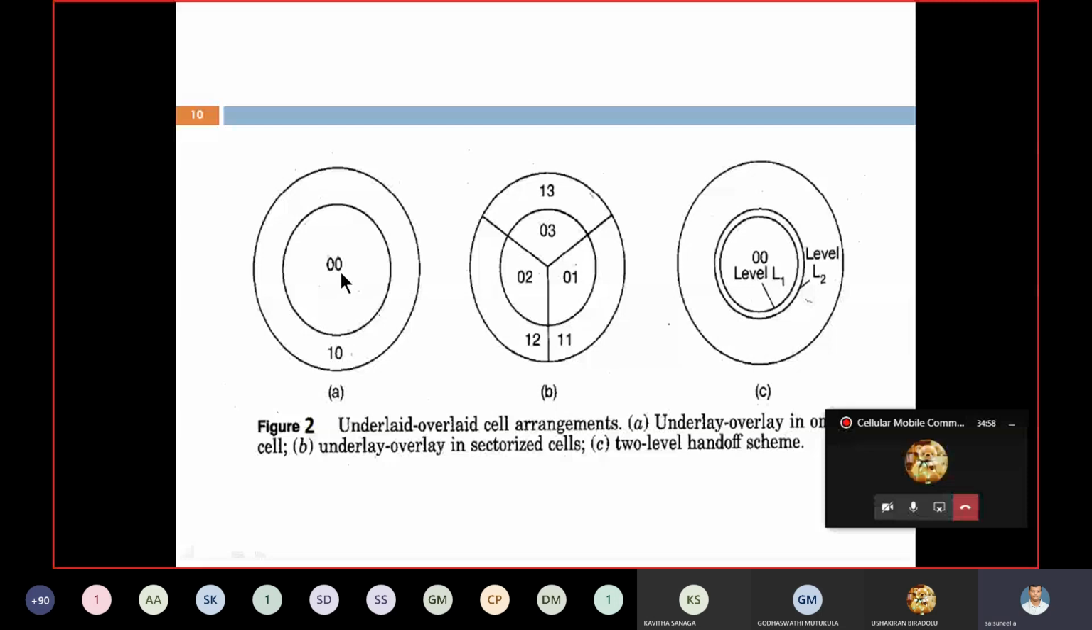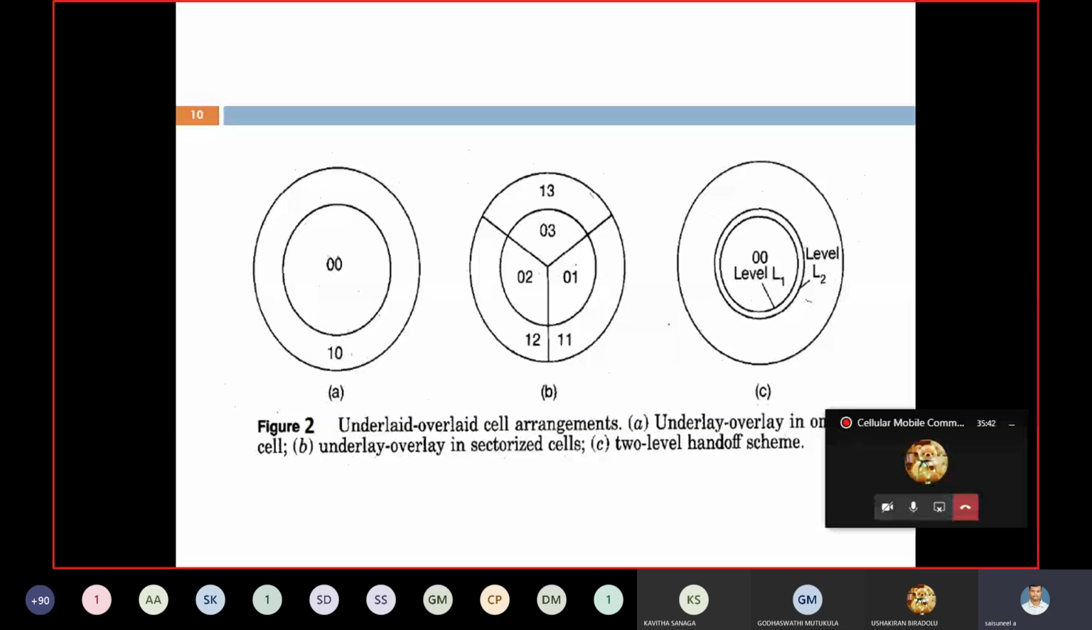Whenever the mobile unit is nearer to the base station, the signal strength is high. Whenever the mobile unit is nearer to the border of the cell site, the signal strength decreases. To overcome this problem, the original cell site layer is divided into two parts: the under part and the over part. Some channels are allocated to the underlay, some channels are allocated to the overlay. Then automatically the problem can be solved.